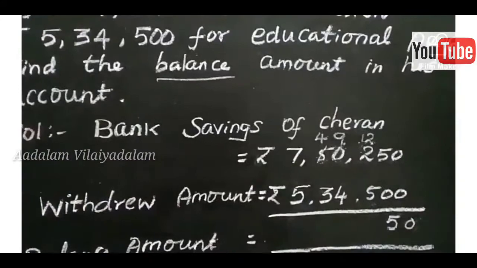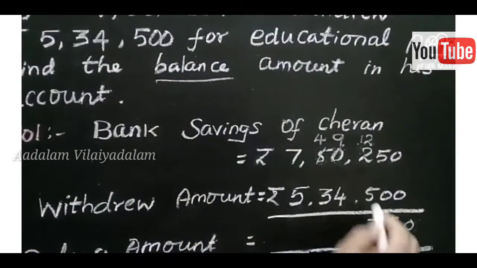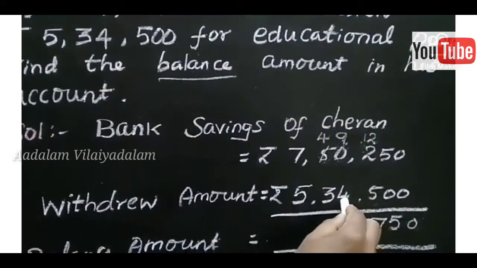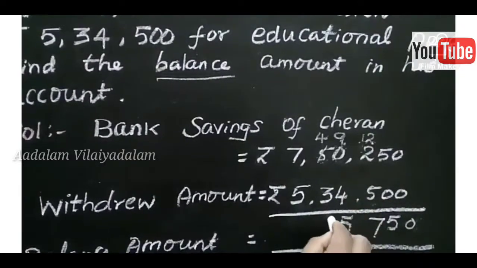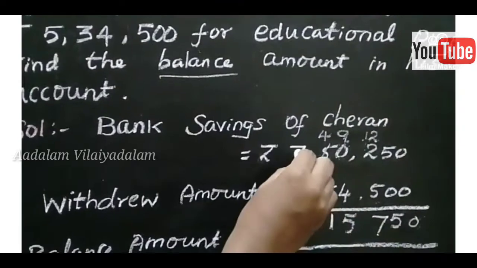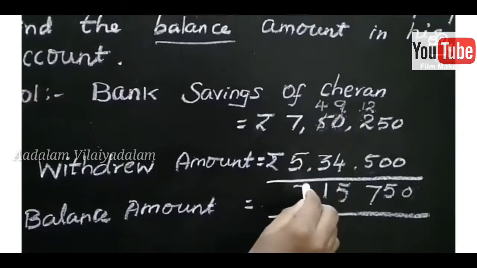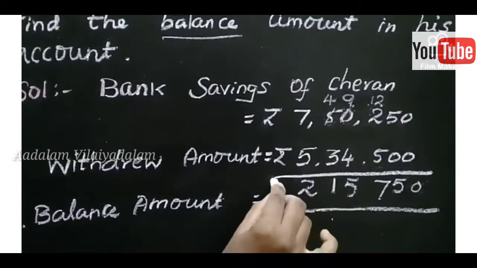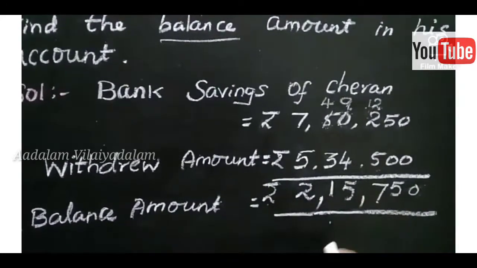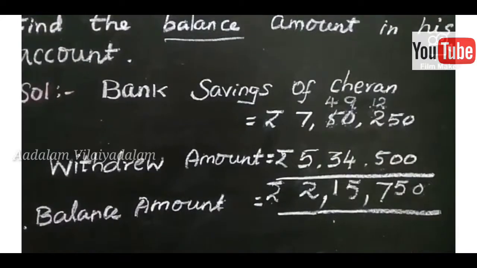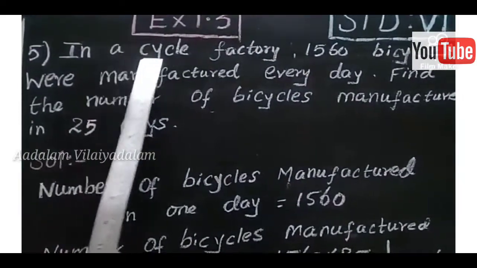What is the answer? 7. Next 9 minus 4. The answer is 5. 4 minus 3. The answer is 1. 7 minus 5. The answer is 2. What is the balance amount? Rupees 2,15,750.